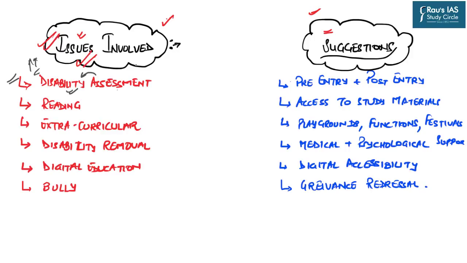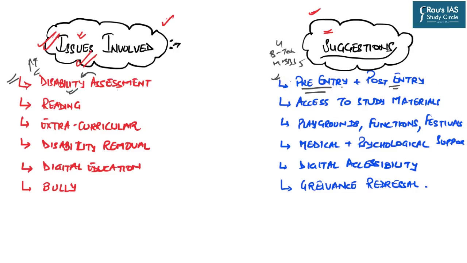So the suggestion is that it should be done at the pre-entry stage as well as the post-entry stage, because there are certain disabilities which can be cured with time. Let's say a person has entered a BTech or MBBS college where the degree is around 4 or 5 years. It might happen that certain curative treatments can be done in order to tackle that particular student's disability and he can be made perfectly able.